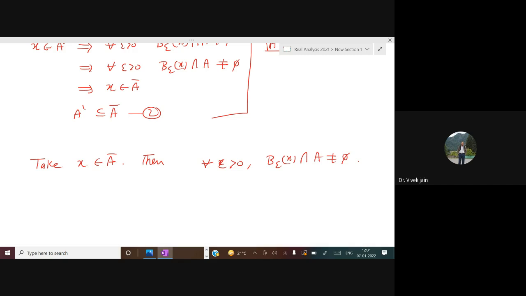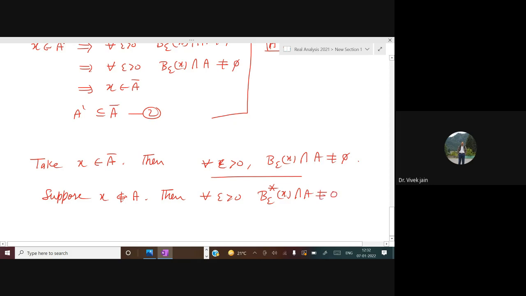Okay, we have to show that A closure is contained in A union A dash. So we will show that if X is in A closure, then either X is in A or X is in A dash. So suppose X is not in A. Then by this definition, for all epsilon greater than 0, B epsilon X star intersection with A is not equal to empty set. So X is in A dash by the definition of A dash.